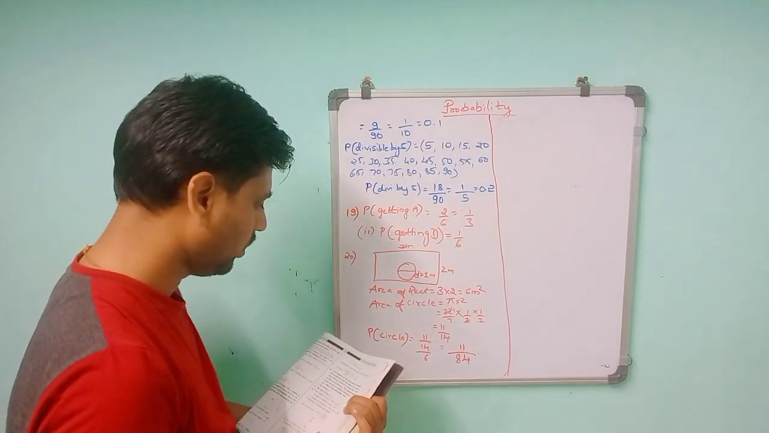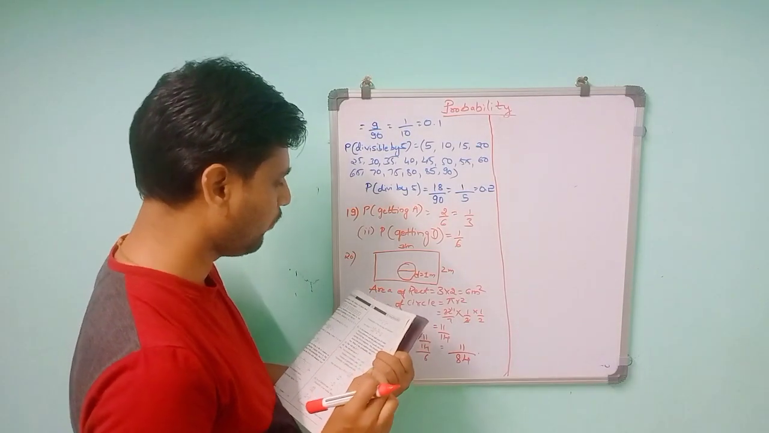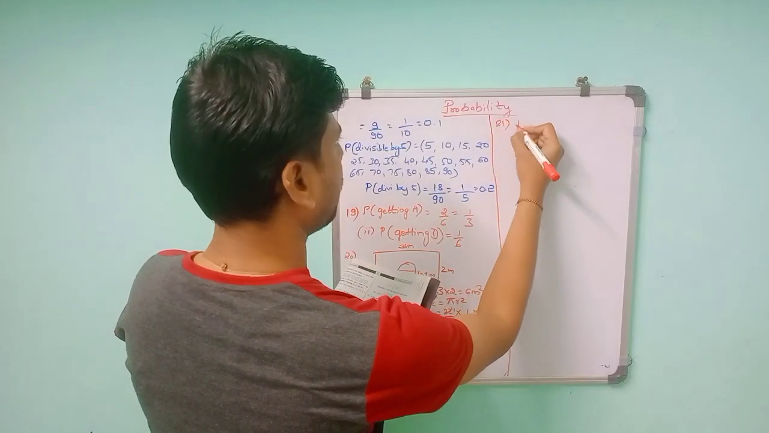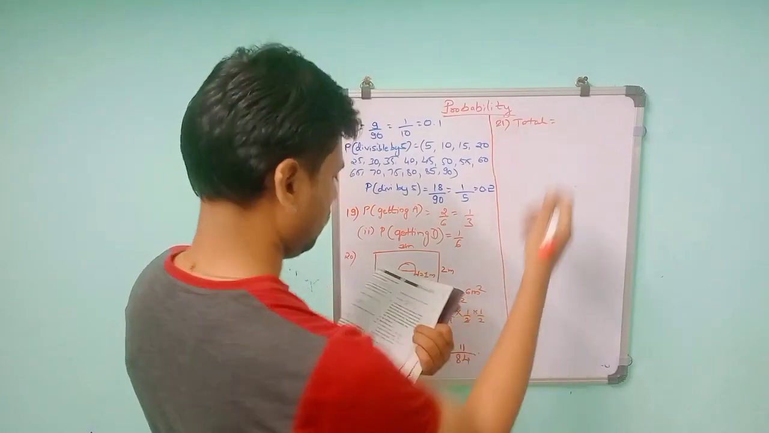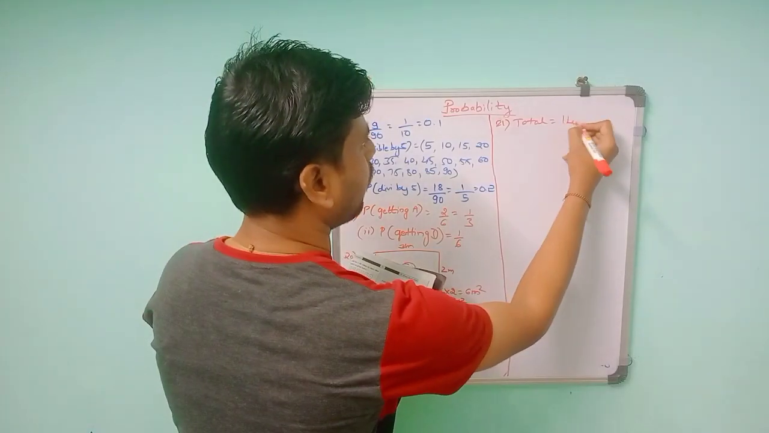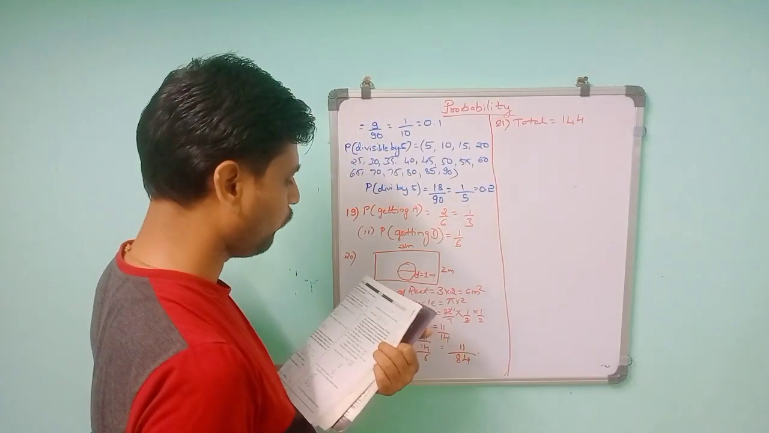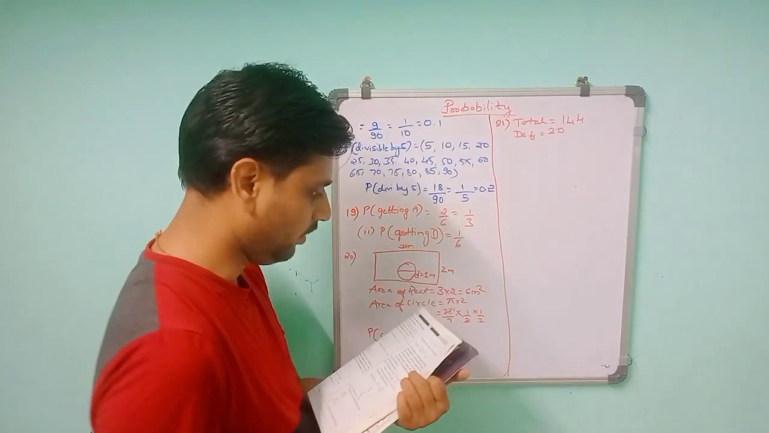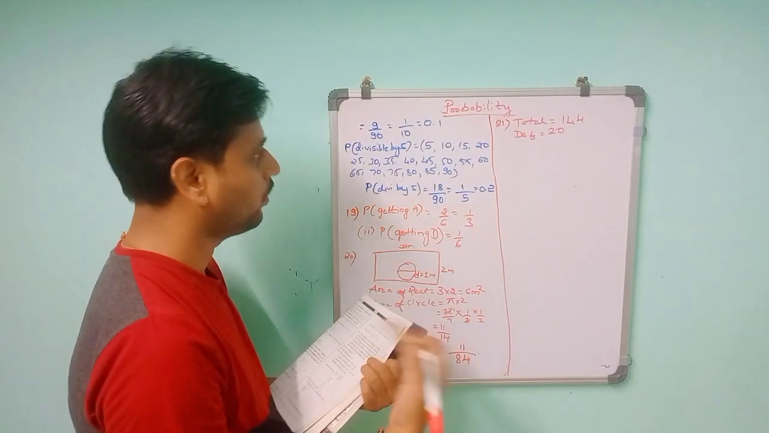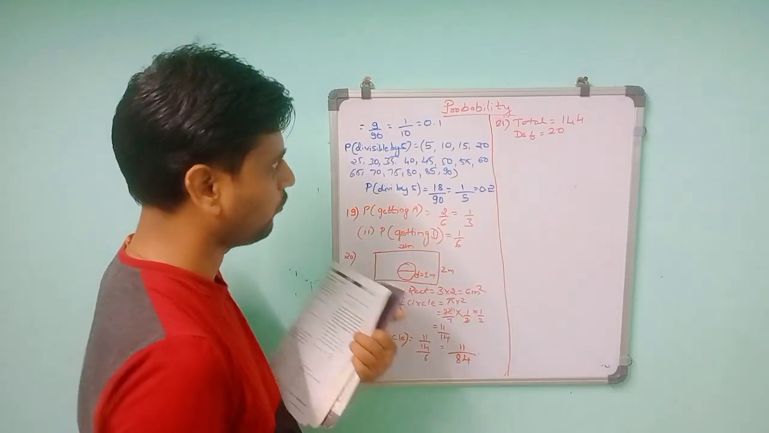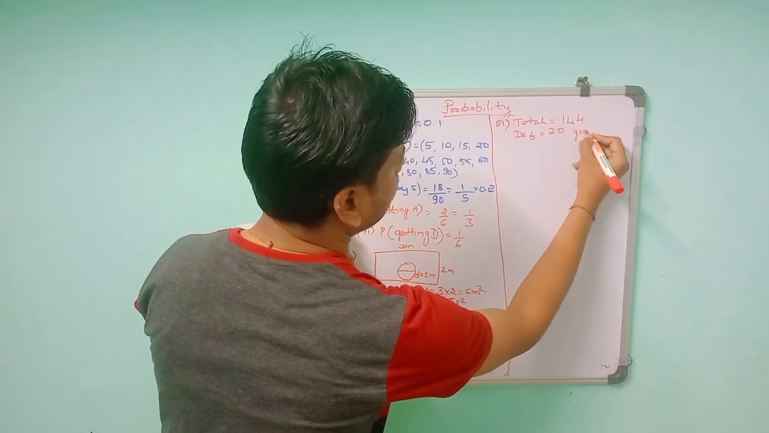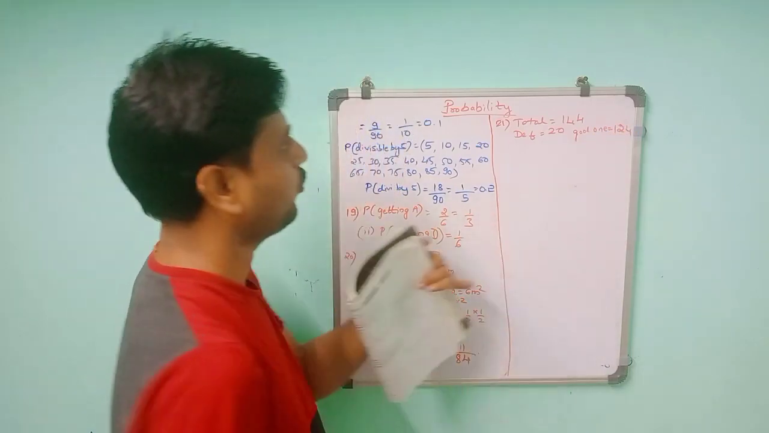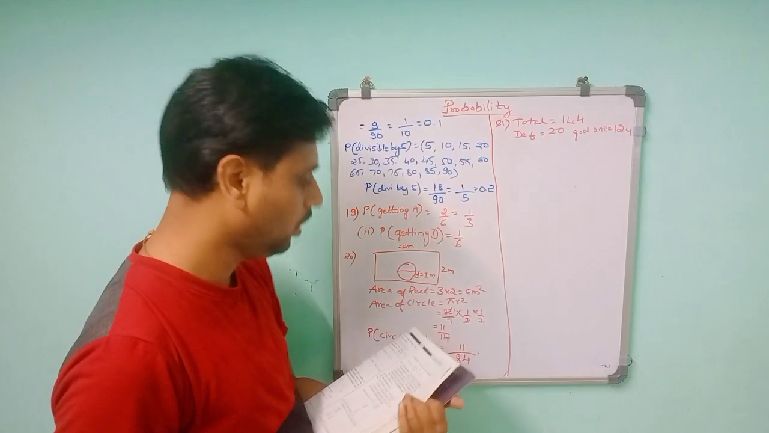Then the 21st problem. A lot consists of 144 ball pens, of which 20 are defective. So the total ball pens are 144. Of which 20 are defective. So defective are 20, and the others are good. So 20 defective means the remaining is 124. The good ones will be 124, because total 144, in that 20 defective, so 144 minus 20 will give 124.